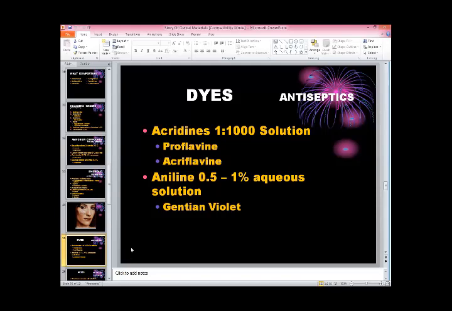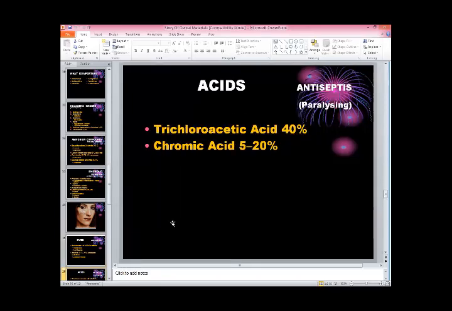And then we can say that there are acids also. Chromic acid, we are using chromic acid. Every acid is killing the bacteria. But not all acids kill all the bacteria.